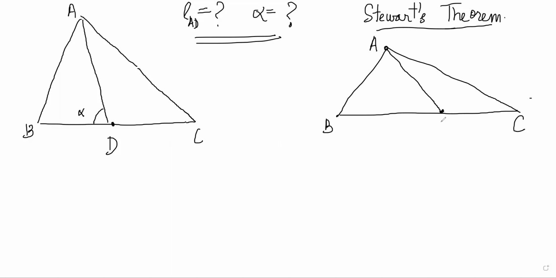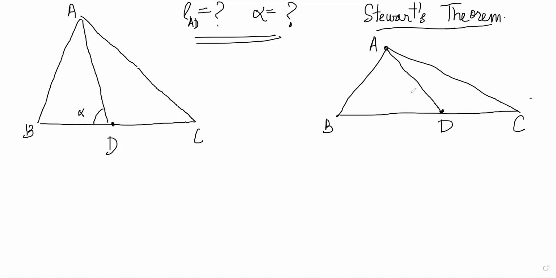Like this can be, this is my AD. And there is nothing special about this AD line, okay? It's not the median, it is not bisected, it could be anything, okay? So basically any line from here to here, you can draw multiple versions, right? And D can be lying anywhere on this line, correct? In all cases, Stewart's theorem will help us find AD.